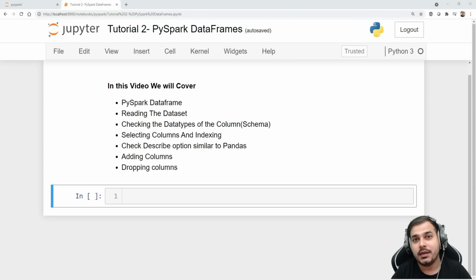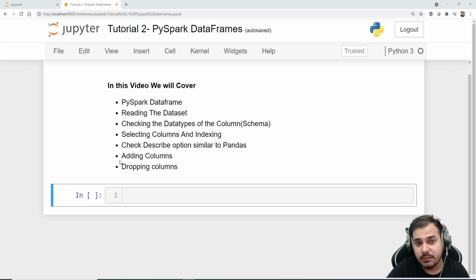So guys, we will be continuing the PySpark series, and in this tutorial we are going to see what PySpark data frames are. We'll try to read the data set, check the data types of the columns. We basically call that a schema in PySpark. Then we'll see how we can select the columns and do indexing. We'll see the describe functionality that we have similar to pandas, and then we'll see how we can add new columns and probably drop columns.